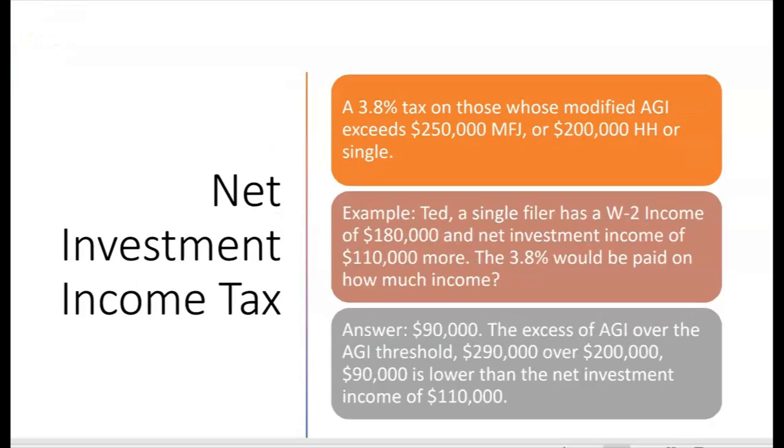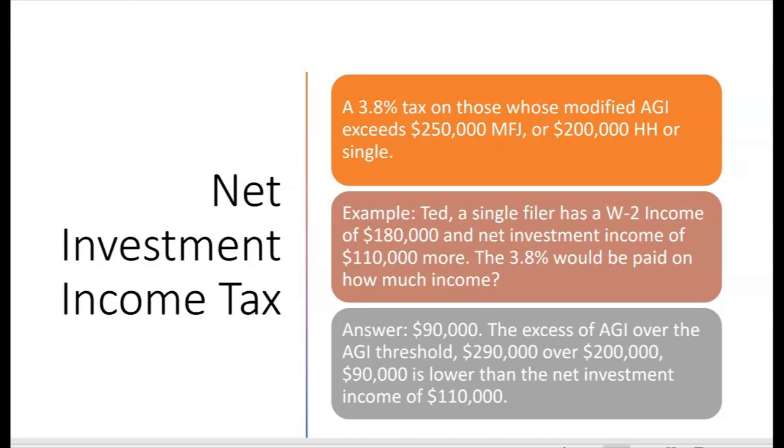So this 3.8% tax applies to those whose modified AGI exceeds $250,000 for married joint, $200,000 for head of household or single. Let's look at Ted, single filer. He has W-2 income of $180,000. He has net investment income of $110,000 more. The 3.8% would be paid on how much income?